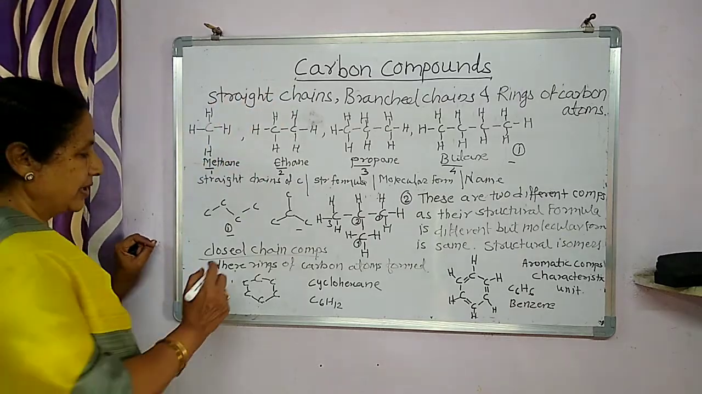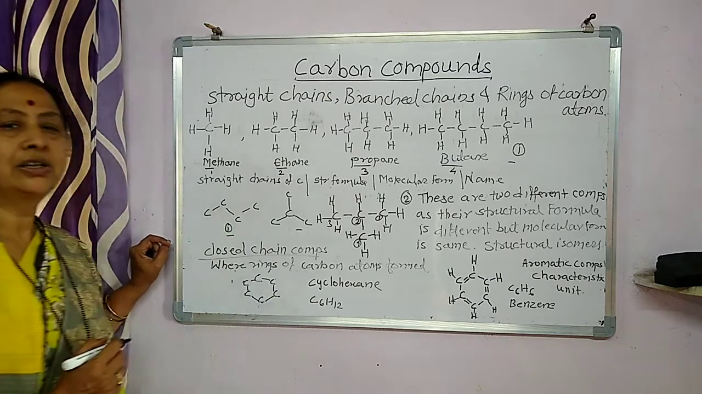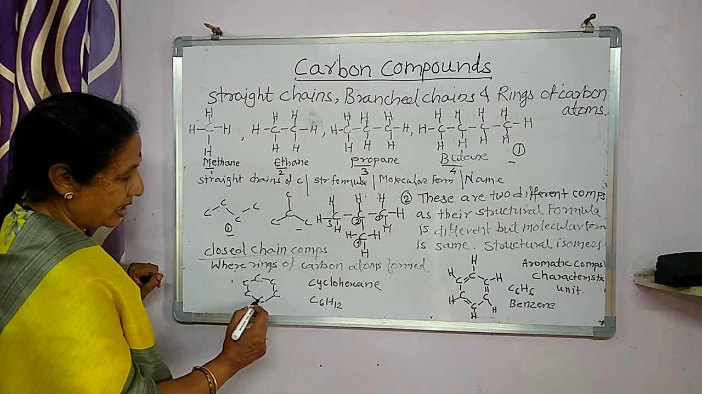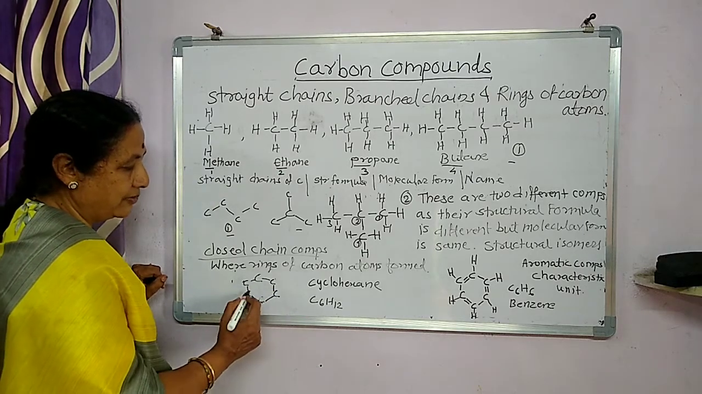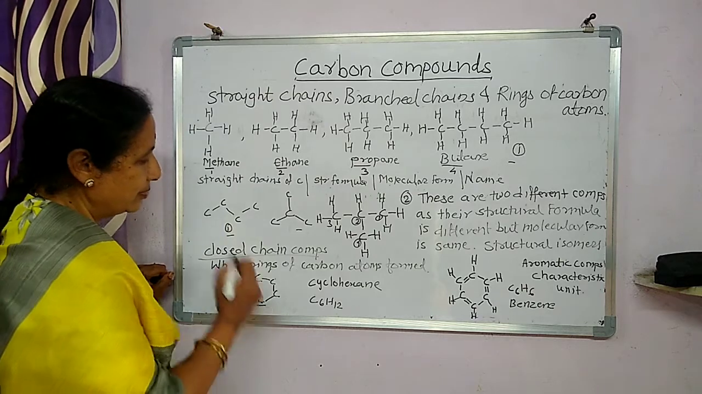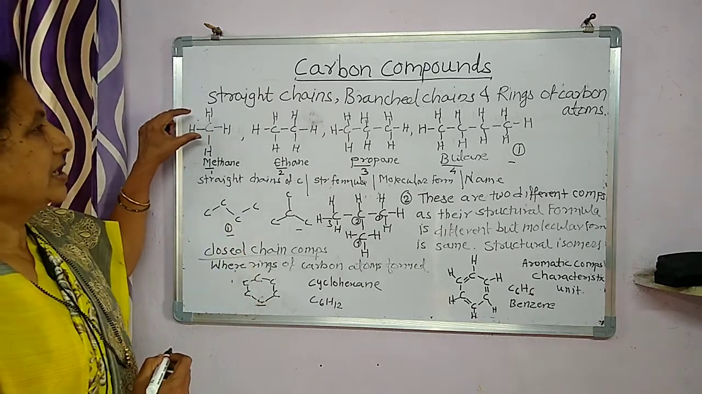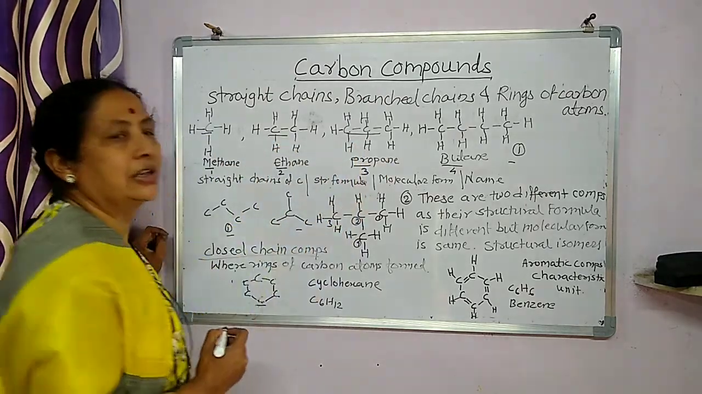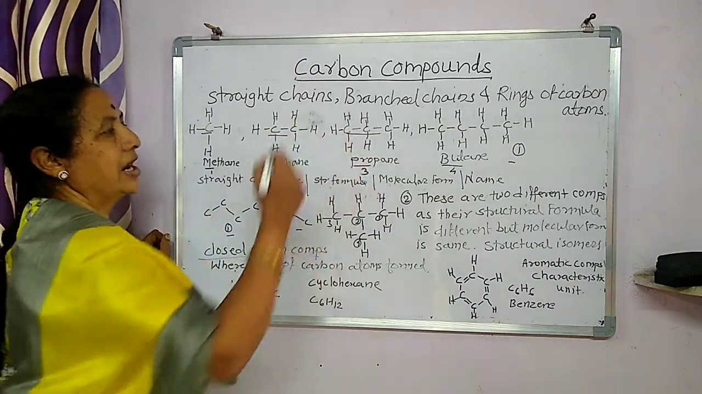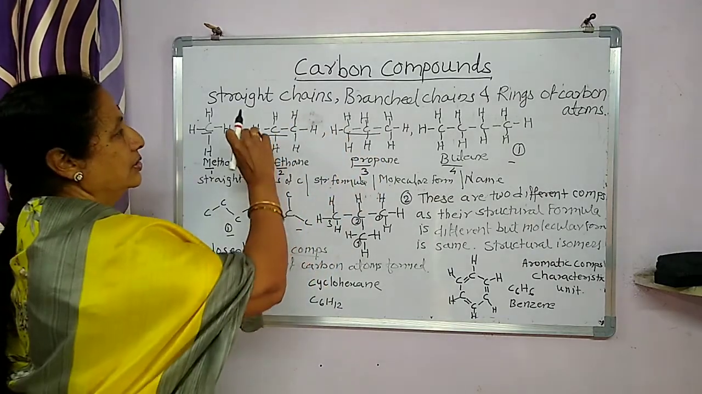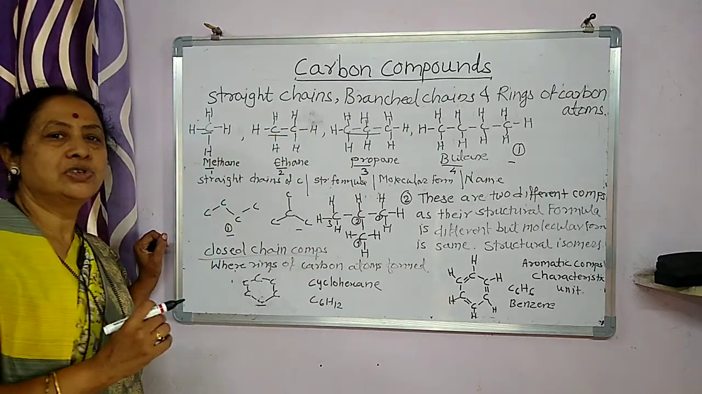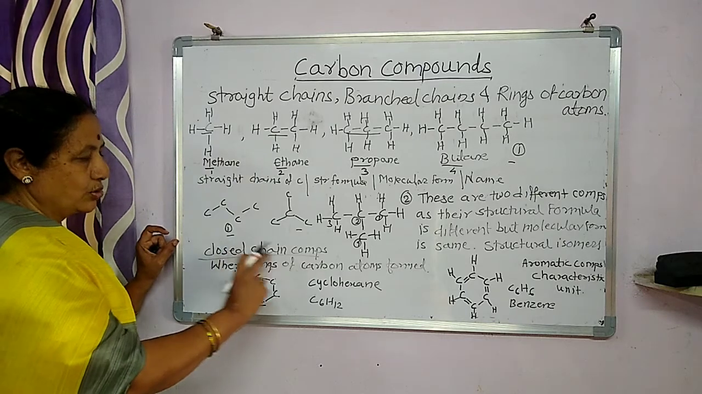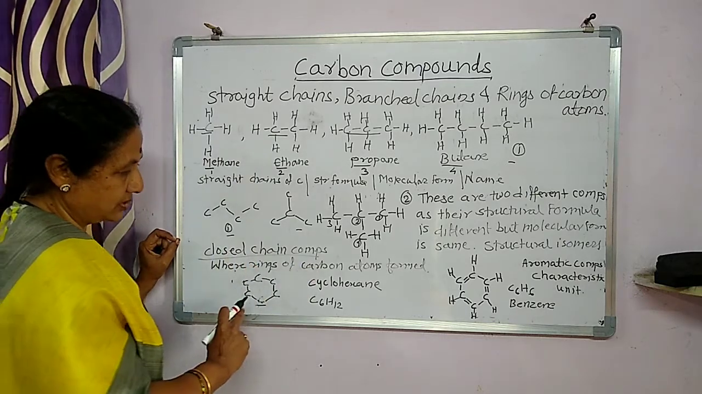Next, the closed chain compounds, also called cyclic compounds, where the carbon atoms are bonded in the form of rings. This is the basic skeleton. You can understand here that the carbon atoms are given at the core, and the hydrogen atoms are given at the peripheral stage. So this is the basic skeleton which gives the particular shape to the carbon compounds. These are the closed chain compounds.